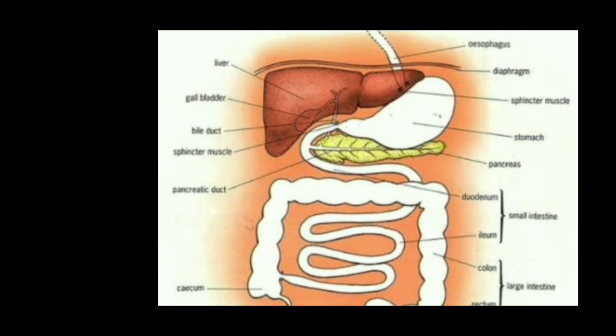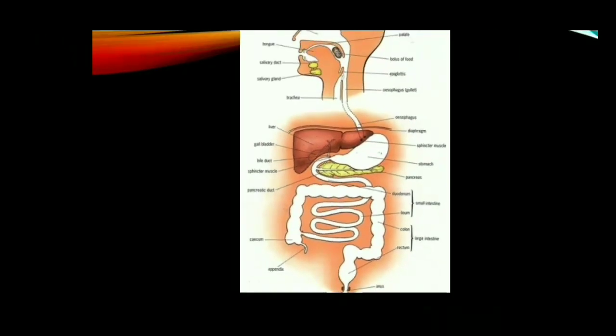This digestion takes place with the help of certain enzymes. These enzymes are secreted by different parts of the digestive system. First, we studied one enzyme secreted in saliva, that is ptyalin. Now, the stomach secretes other enzymes, renin and pepsin.